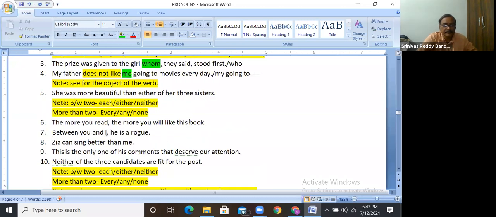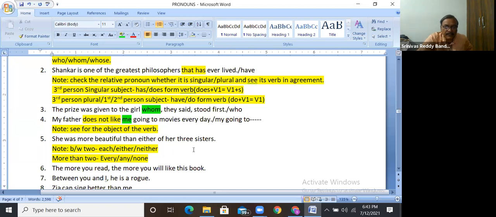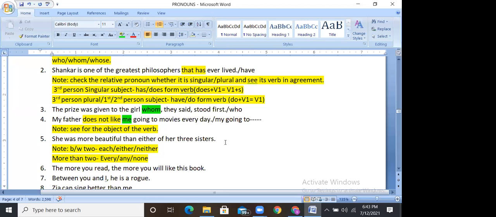What is the next one? Where are we? Okay, fourth one only still. Right. Fifth one. She was more beautiful than either of her three sisters. Hello? Guys, tell me the answer. When do we use either, neither? Either, neither, or each are used between two only. If it is more than two, we have to use every, any, none.